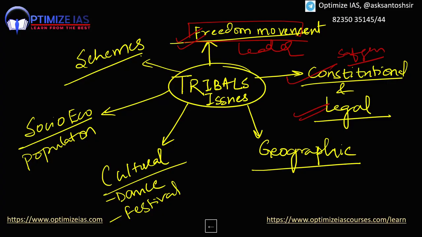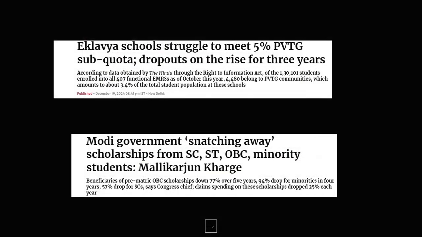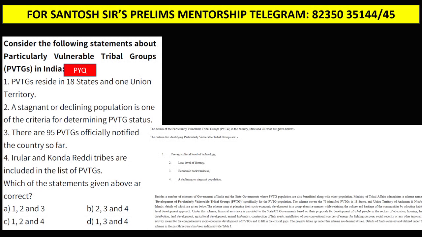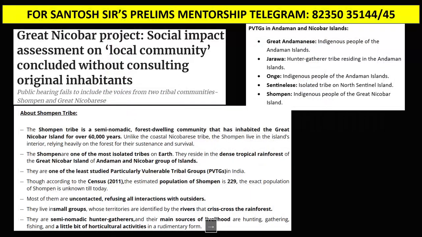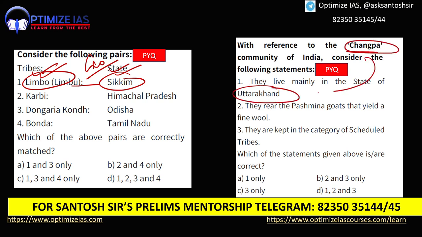Next dimension you need to prepare is the geographic dimension of tribes, because this is very popular, guys. They give the names of the tribes and just ask you to match the state. Let me show you. You can see here they have given a question like this, tribes and states. This is the geography dimension. They will give you the names of tribes and ask you to match them with the state. This is a PYQ. Recently this was also asked: Changpa, and which state they are found in. So the geographical dimension is very, very important.